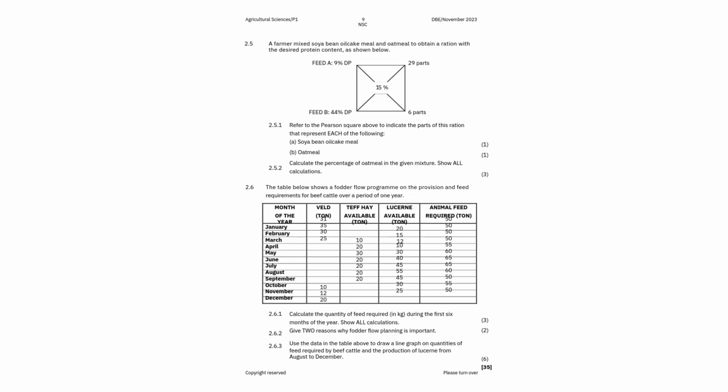So the first one, parts that represent soya bean, what are the parts? With the Pearson square, you don't read the values across, right? So the soya bean oil cake meal has got 6 parts there. However, the second feed, which is oatmeal, has got 29 parts. So already you have 2 marks there. Then calculate the percentage of oatmeal in the given mixture, and you have to show all your calculations, right?